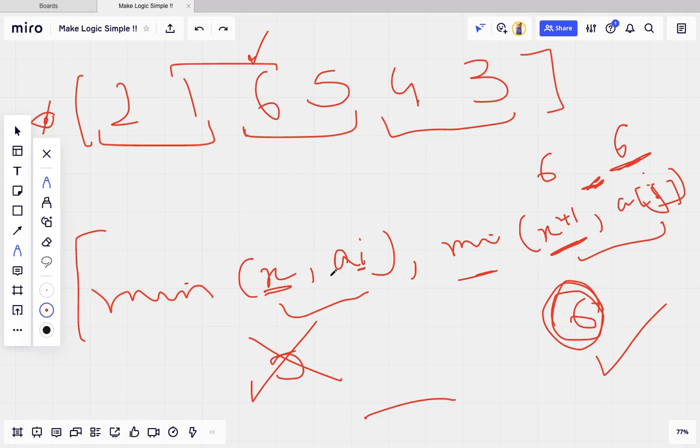What we have to do is send indices, and we don't know the values of a of i. Behind the question, they will check the value of a of i with x and give us the minimum, give x plus 1 with j and give us the minimum, and the maximum of those will be given out. First task is to find the 6. So query t equal 1, I hope it is clear, right? So let's move on to case t1.